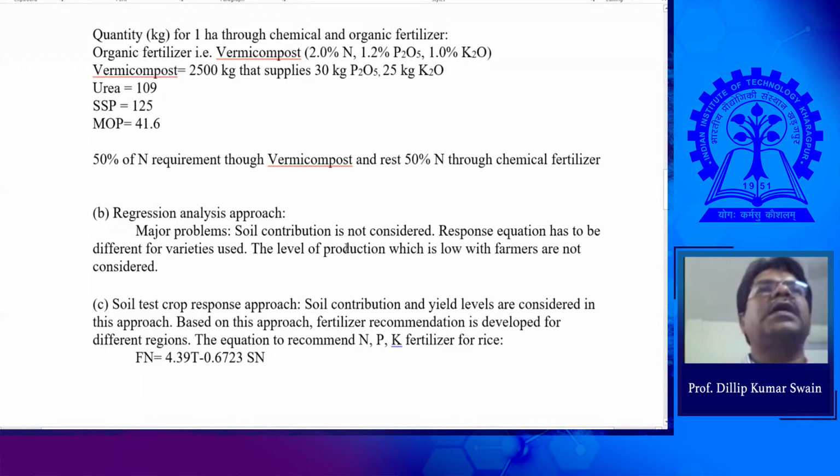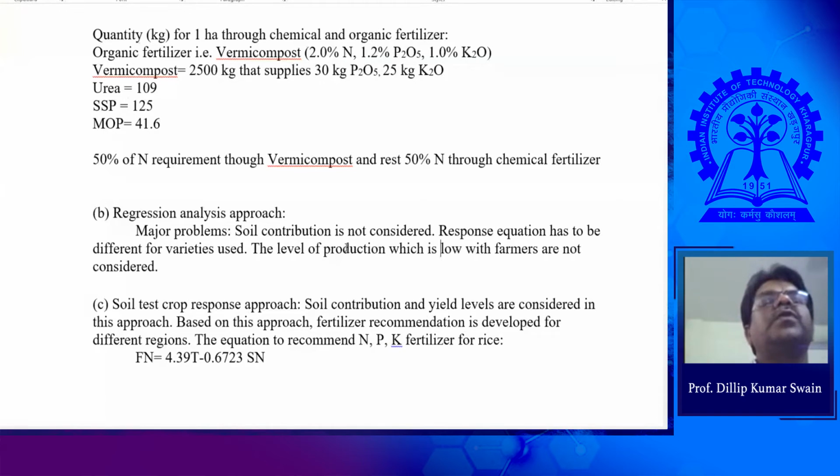So we provide graded levels of fertilizer for a particular crop in a particular field. We apply different levels of fertilizers, and then we record the yield, and develop a relationship of grain yield with the fertilizer applications. One equation is developed, the soil fertilizer applications versus the grain yield. Based on the equation, we can find out the best dose of fertilizer for that crop, for that soil only. So this is crop specific and soil specific.